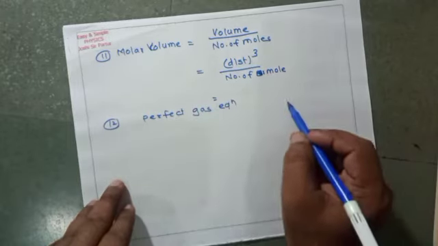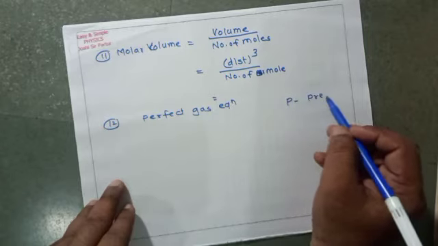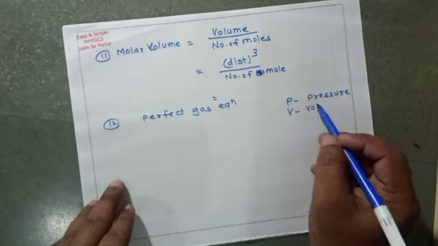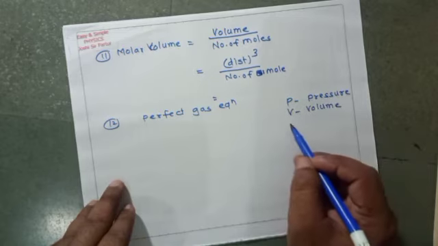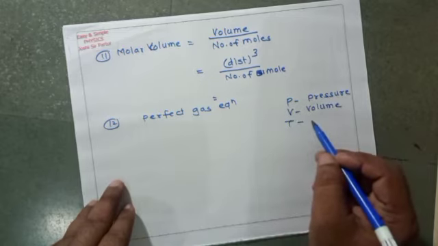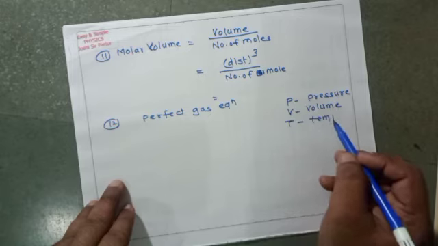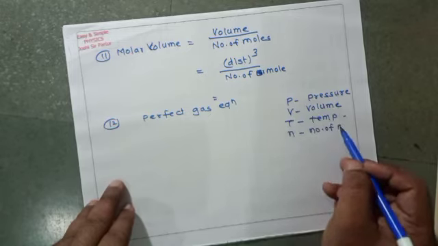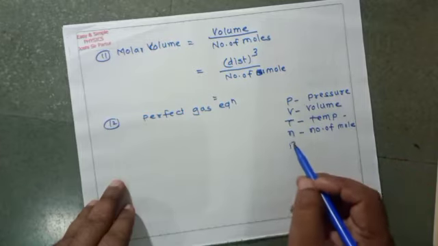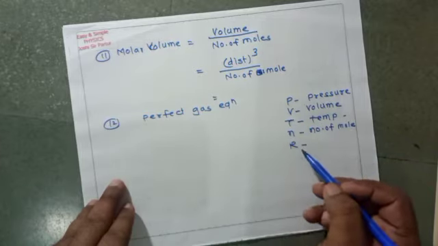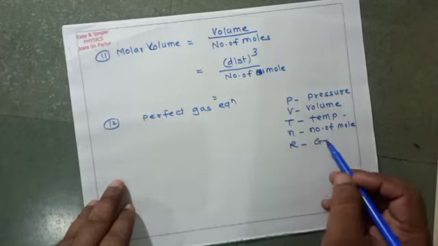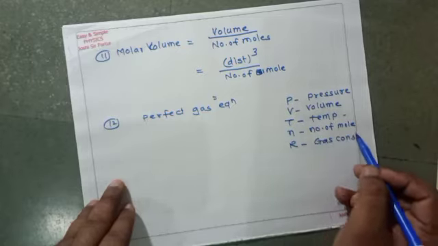Another quantity we will see is, we know the perfect gas equation. The term P is the pressure of gas, V is the volume of gas, T is the absolute temperature of gas, n is the number of moles of gas, and R is the universal gas constant.